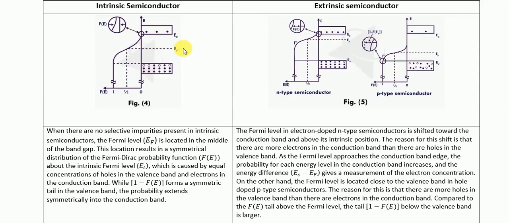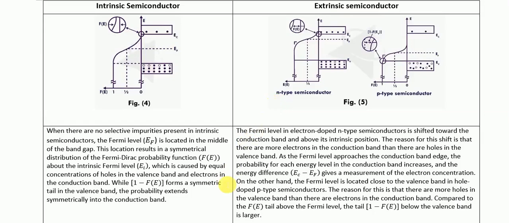Why? Because it has an equal number of electrons in the conduction band and holes in the valence band. This balance places the Fermi level at the center, creating a symmetric distribution of electrons and holes. The Fermi-Dirac function is also symmetric, meaning we have equal chances of finding electrons and holes around the central point here. Now, what happens in the case of extrinsic semiconductors?